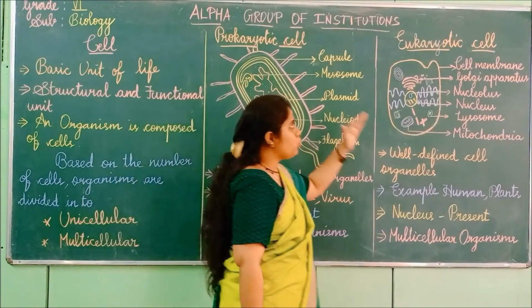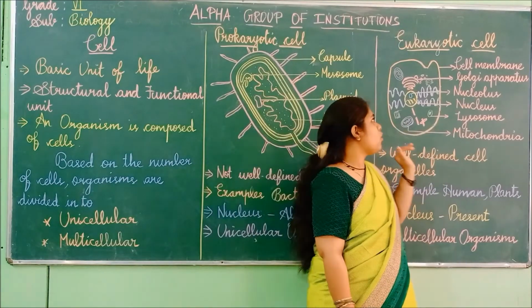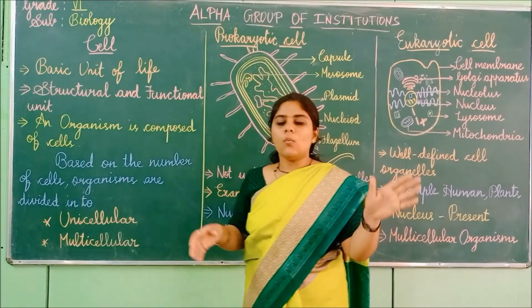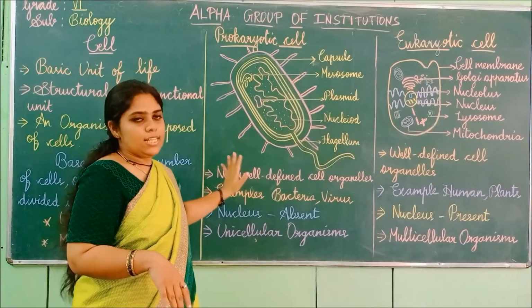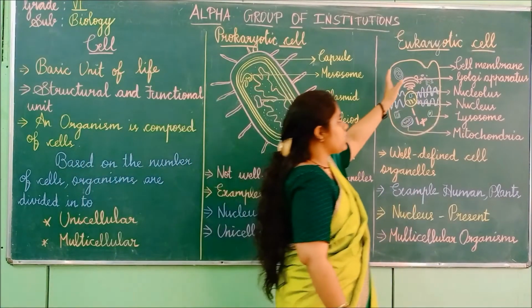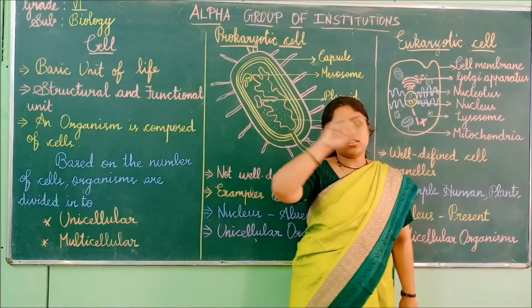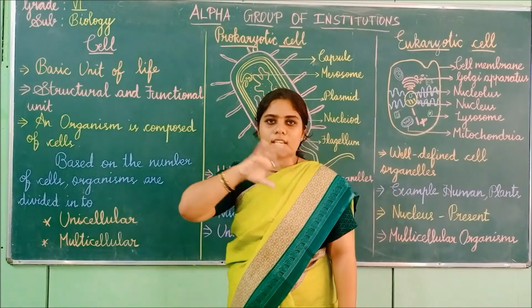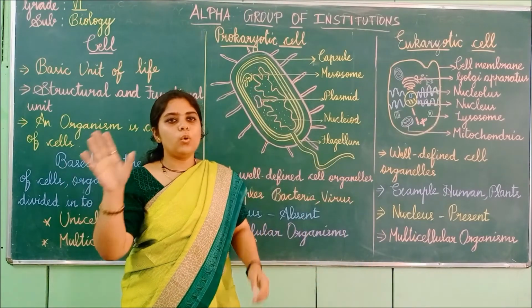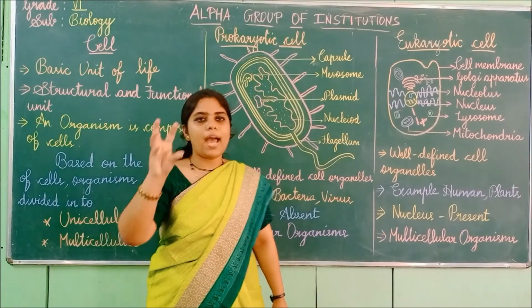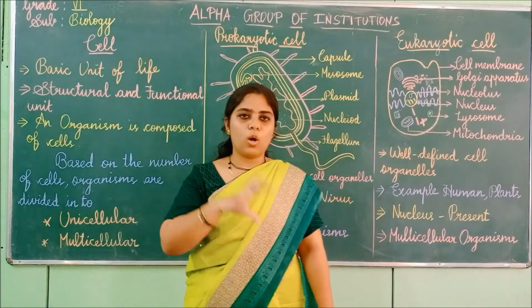Then moving on to the structure of the eukaryotic cell. This does not have any cell wall, whereas prokaryotes will have a cell wall. First will be the cell membrane, and then the Golgi apparatus will be present. It will pack the contents and transport them throughout the cell.